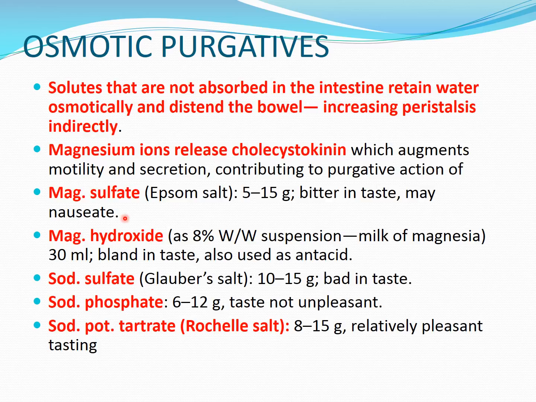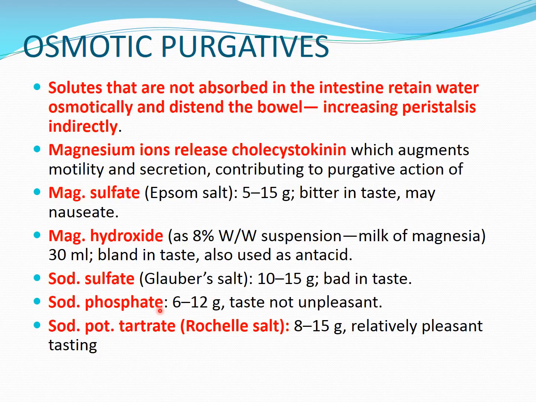So there are various salts and various other names for them. Magnesium sulfate, which is called Epsom salt, 5 to 15 gram is the dose. Magnesium hydroxide, remember this is also useful as an antacid and is also called milk of magnesia. It is used as an 8% weight by weight suspension, as 30 ml. It is bland in taste. Sodium sulfate, which is also called Glauber salt, 10 to 15 gram is the dose. They are bad in taste. Most of them are unpleasant or bad in taste.